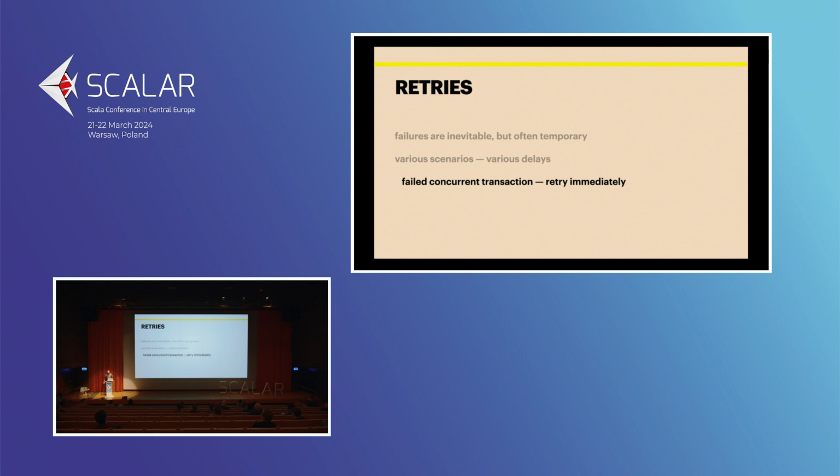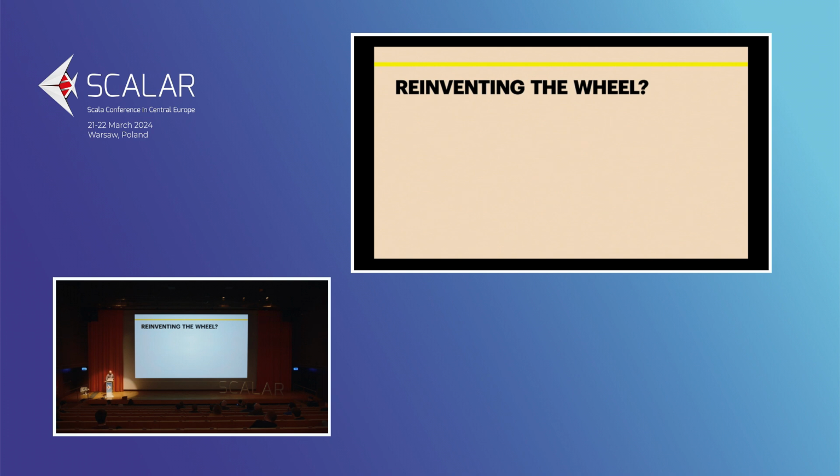For example, if you imagine that you have a failed concurrent transaction, it's probably worth retrying immediately, because this might have been due to some concurrency stuff happening, and you can just retry. If you're getting a timeout, it's probably good to wait, because the service might be down and there's really no point trying very often. The main question we are asking ourselves before implementing this is whether we are not reinventing